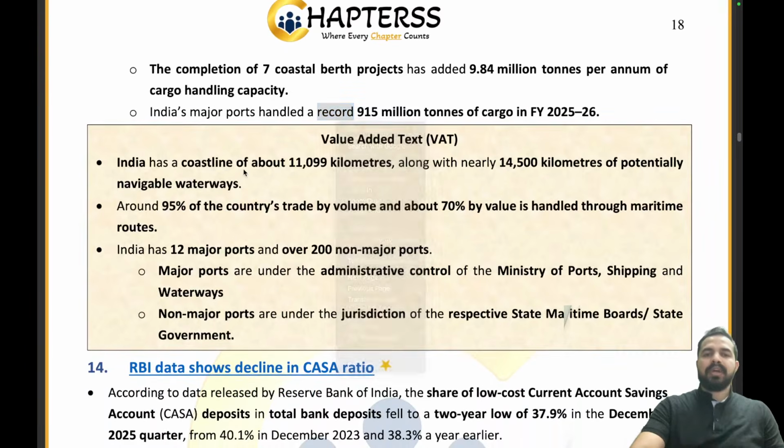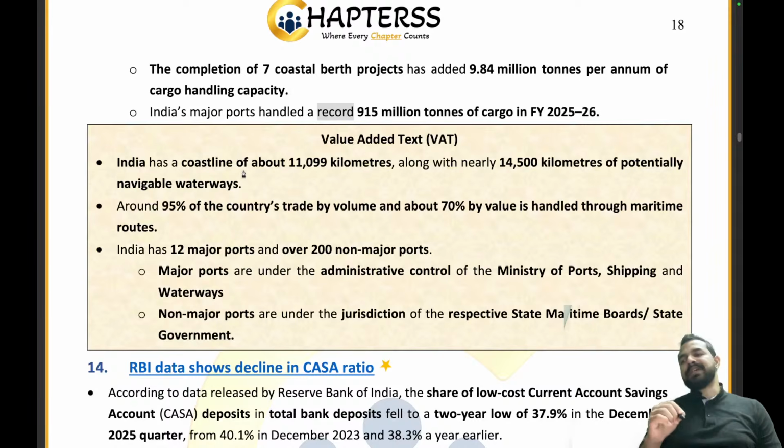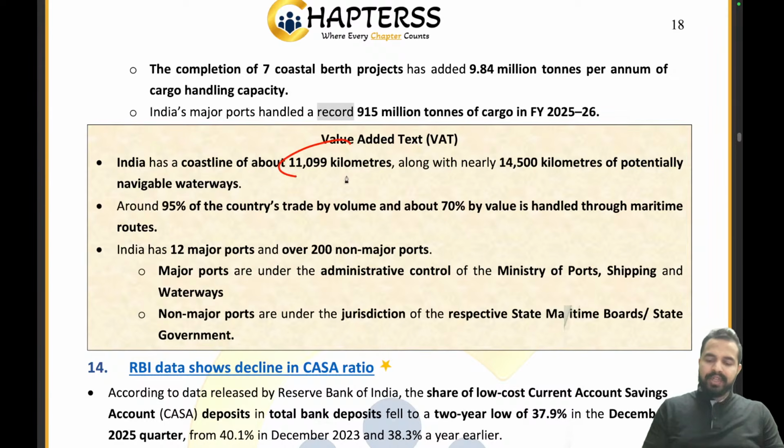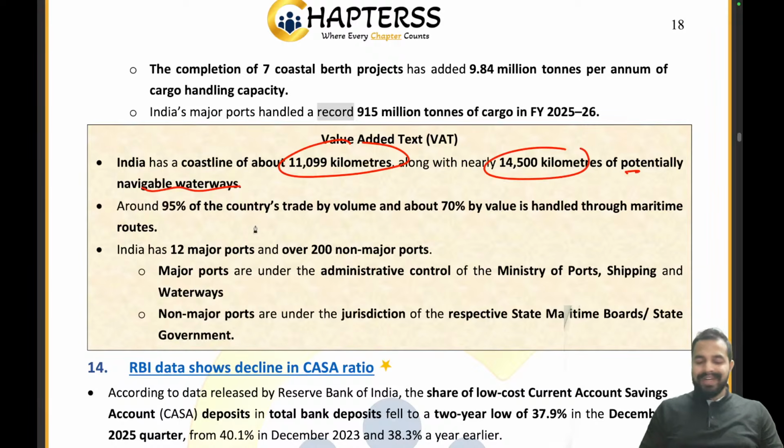Now guys, coming to the data, some static data is here. So people say, sir, we were having a static question in the examination. The answer is no. This static information is directly related to the Sagar Mala program. Like what exactly is the total coastline of India? That is 11,099 kilometers, where 14,500 kilometers of potentially navigable waterways are there. 95% of India's trade by volume and 70% by value is handled through maritime routes only.